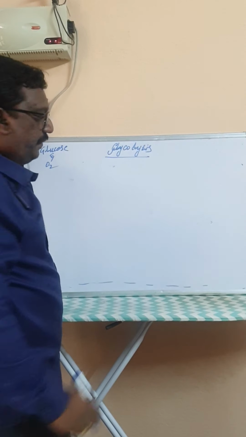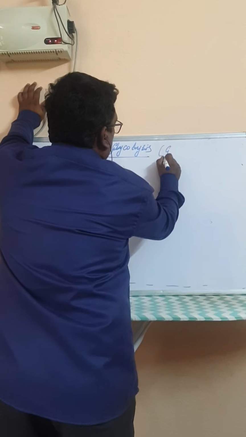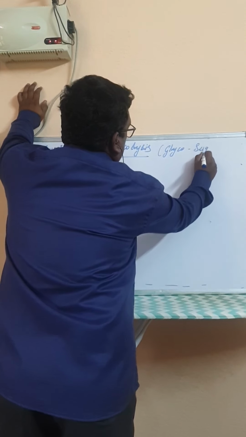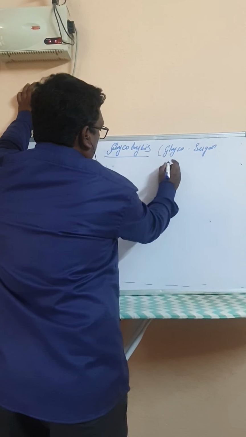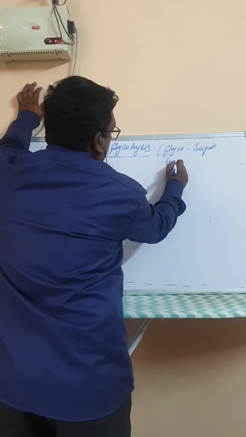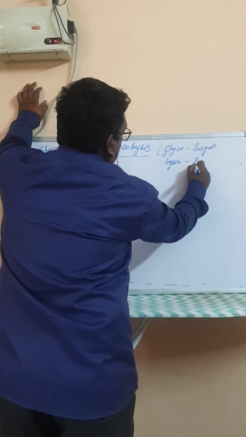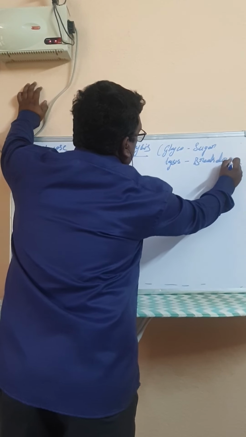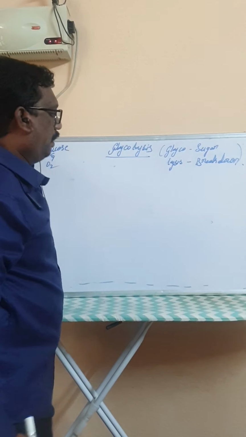Glycolysis, in which glyco means sugar or glucose, and lysis means breakdown.